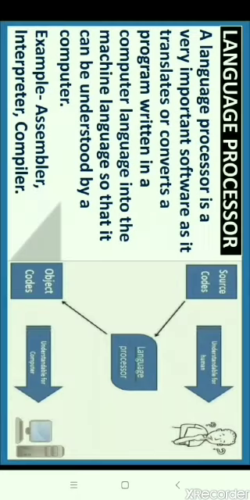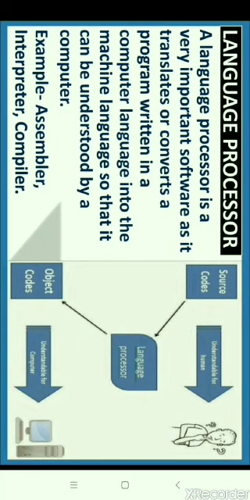Next type of system software is language processor. So dear students, software is created by writing programs in computer languages. There are many computer languages such as C, C++, Java, PHP, .NET, Python, etc. The programs written in these languages cannot be understood by a computer directly. A computer is an electronic machine and can only understand machine language, which comprises zeros and ones.